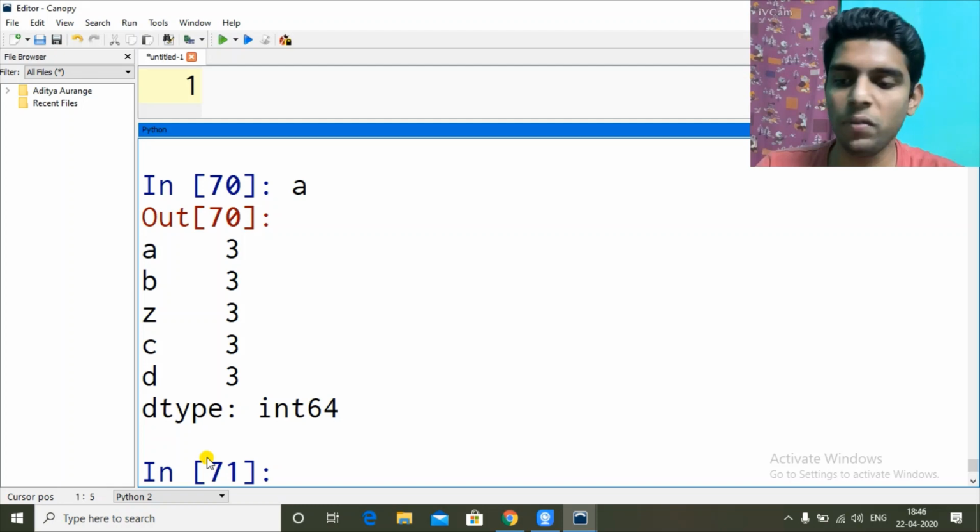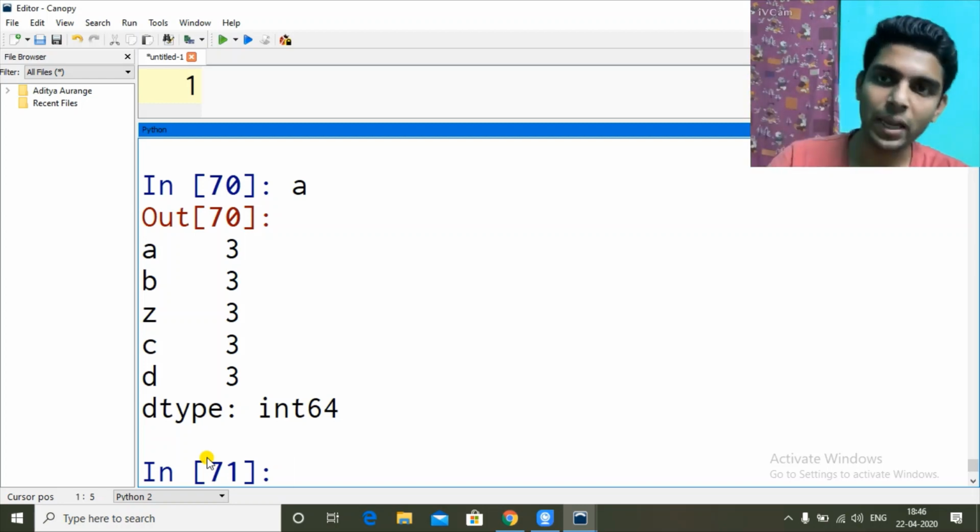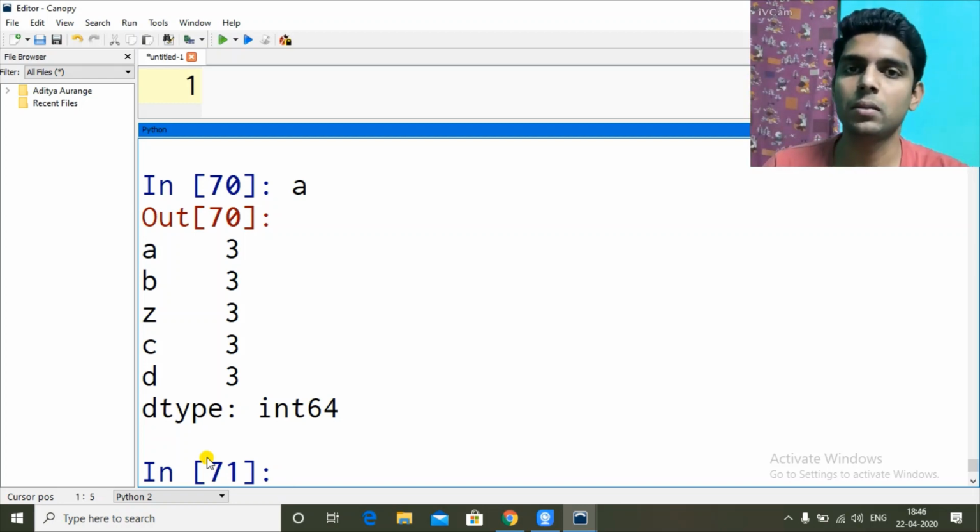So now we see how we can add values in the series. The structure is dynamic, we can dynamically add. In NumPy arrays, we couldn't do that. Once we create a NumPy array of 4 elements, we can update those elements, like the first element is 1, we can update its value to 5, but we cannot add a fifth element. But here we can do that. How we can do that? Let's see.